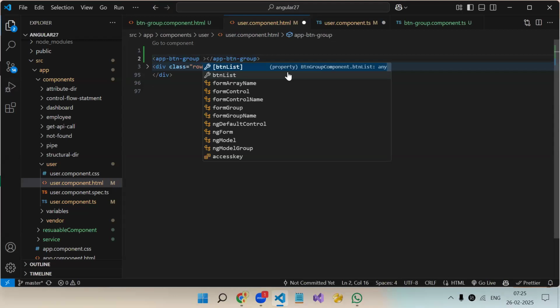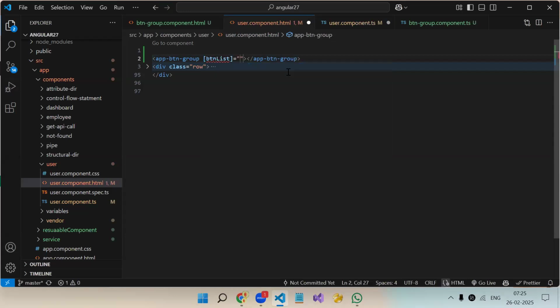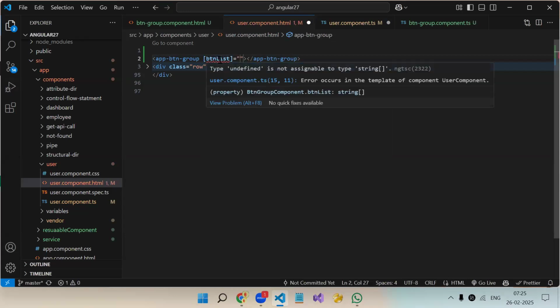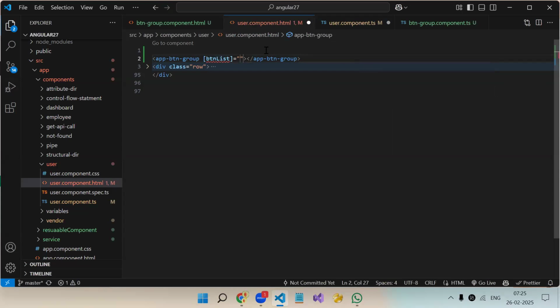If you press control space, it is suggesting whatever the input it has. Currently only one input equal to what type of data it needs. This input, what type of data it needs? String of array. See, string of array. So square bracket, one element, two element, three element, four element. Okay, either you can create the array over here or you can create a variable and then pass it over here. Both things are fine.